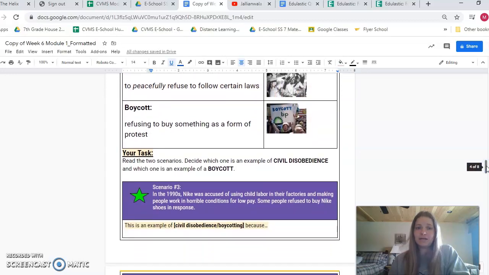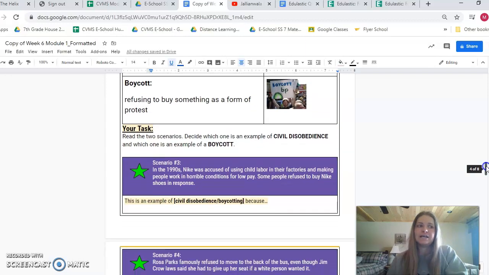And then boycott, refusing to buy something as a form of protest. Often people today throw that around, like, somebody doesn't like something that a company said or did, and they're like, let's boycott them. Okay. But they can be a very, very powerful tool, especially as a nonviolent resistance way.